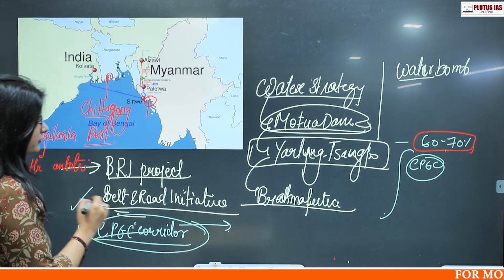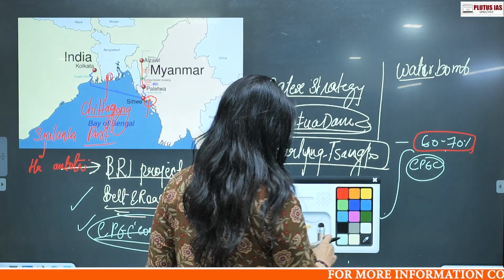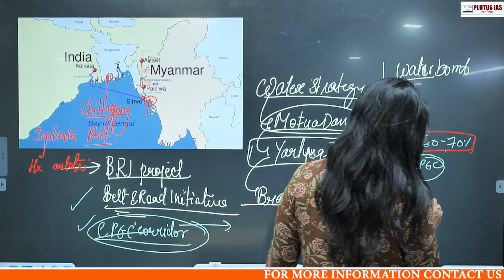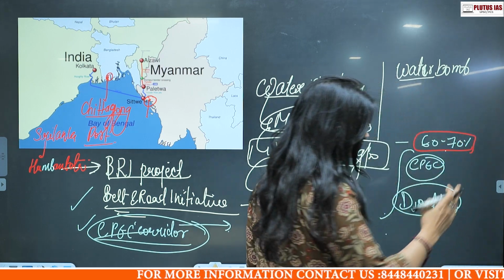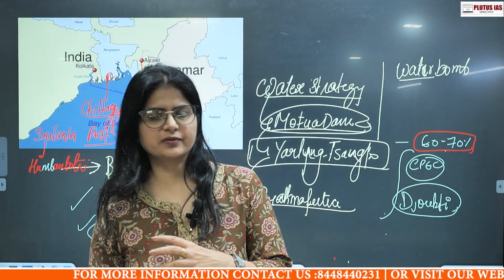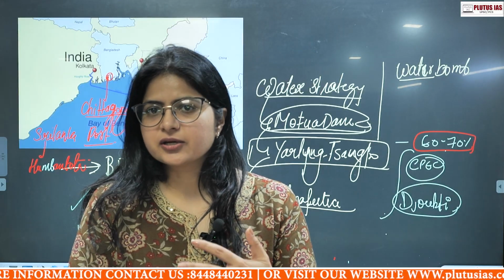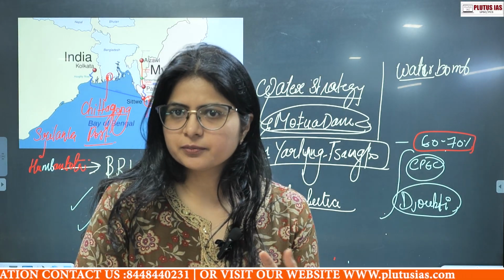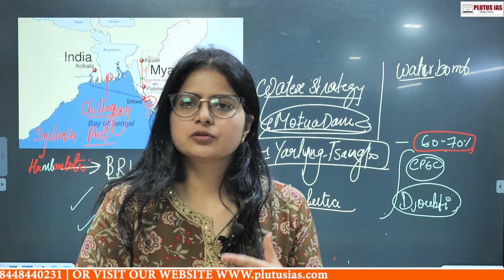Then, if you see Africa, Djibouti is a major area where they have formed their naval bases. In fact, on the entire eastern coast of Africa and the western coast of Africa, there are many Chinese naval bases and many Chinese ports. The African ports have been acquired, or they have bases there. So this is what they are doing.